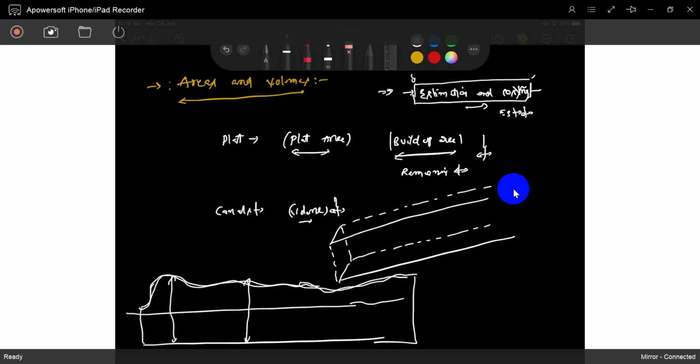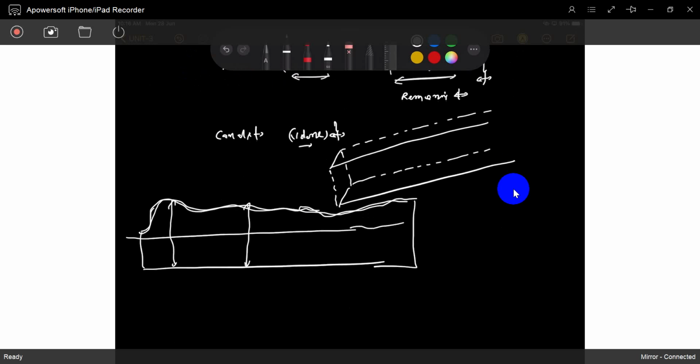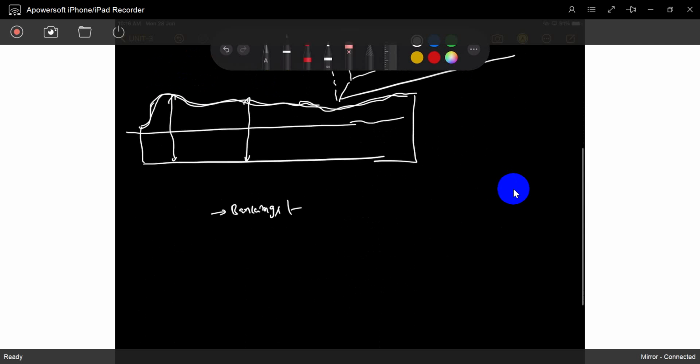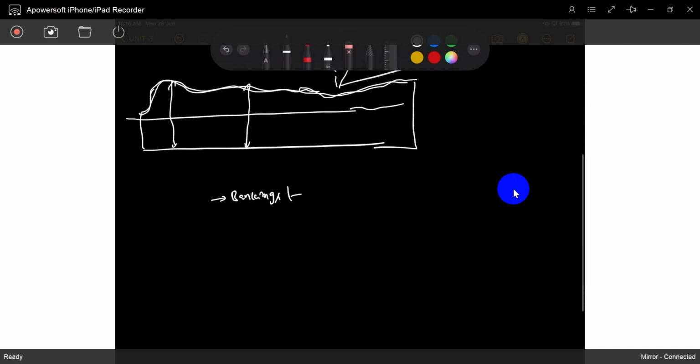So canals, that is the best example. And next, bankings. Sir, what is banking? Not a bank transaction. Those are the barrages. Maybe every village has a pond, a cheruvu, an anakatta. So how much banking do we have to do? That's the banking.